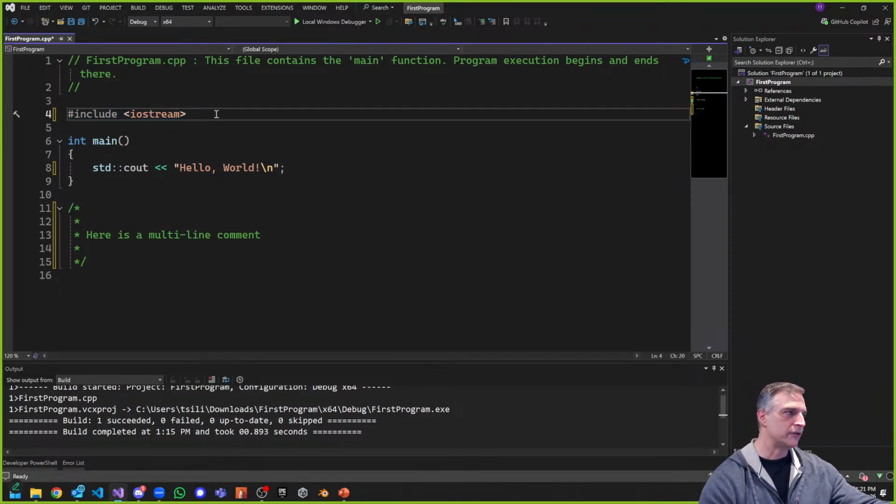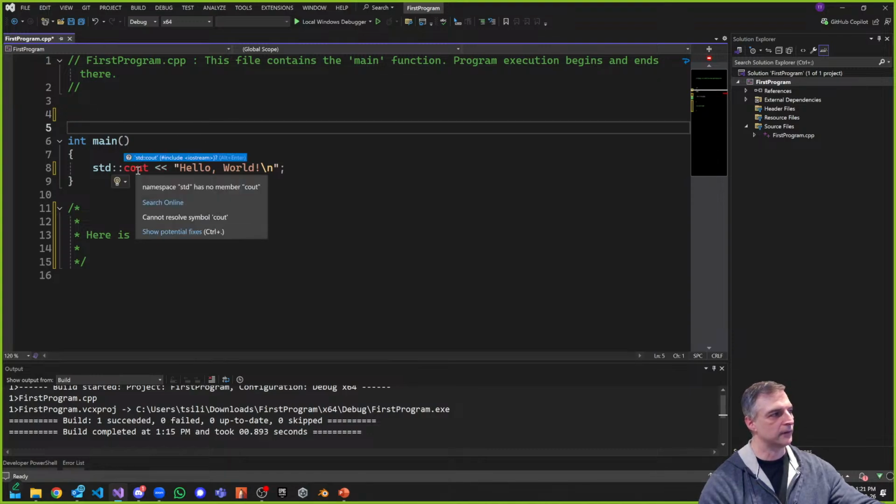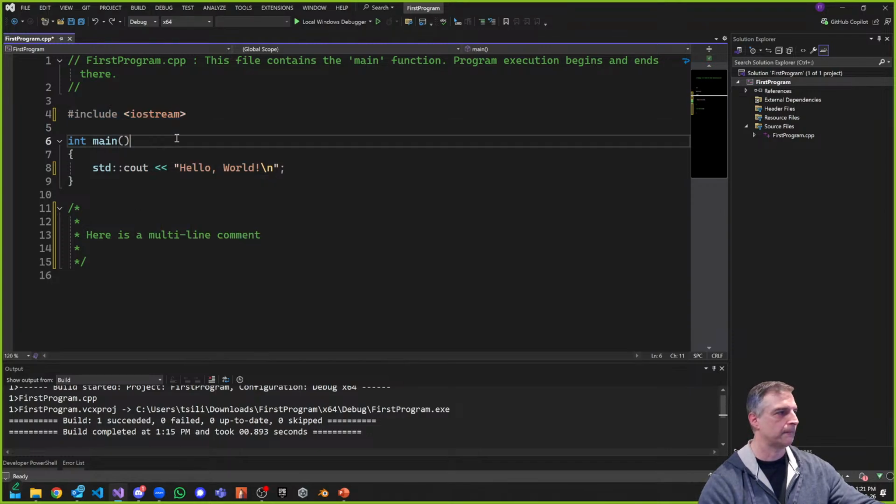But we do need this right now, because without it, we don't have cout. So again, if I was to take this away, you're going to see that cout shows us an error, like, hey, I don't know. The standard namespace by itself, without an include, has no idea how to use cout or our output. Okay, so you do need that include back.